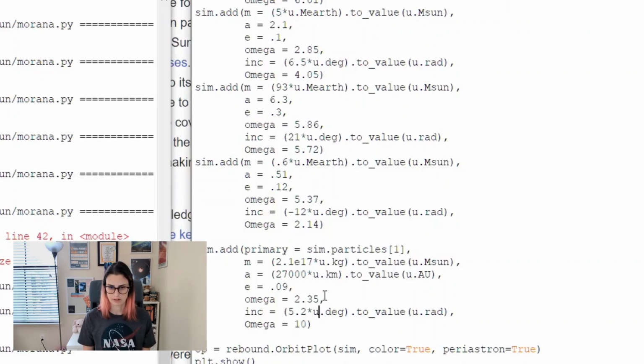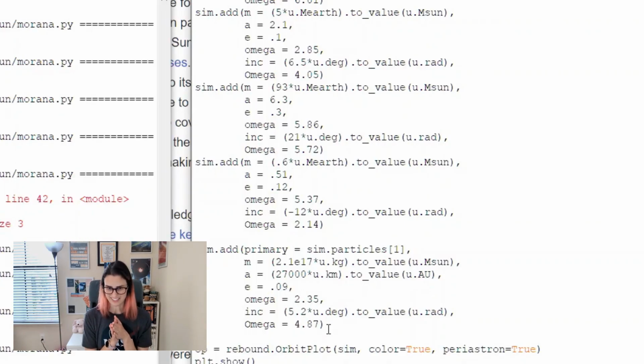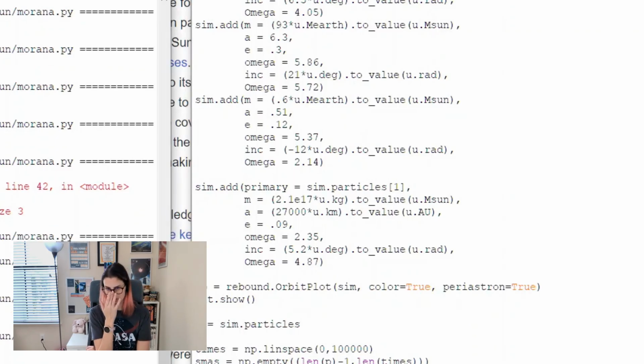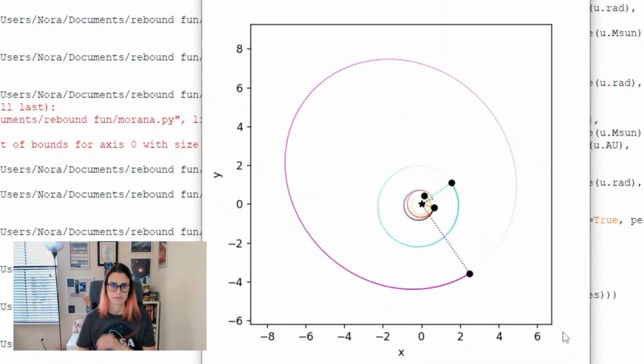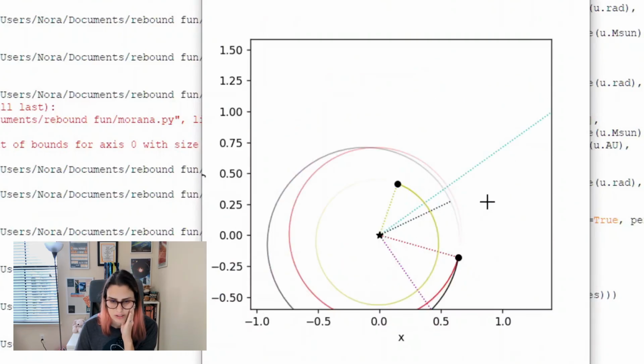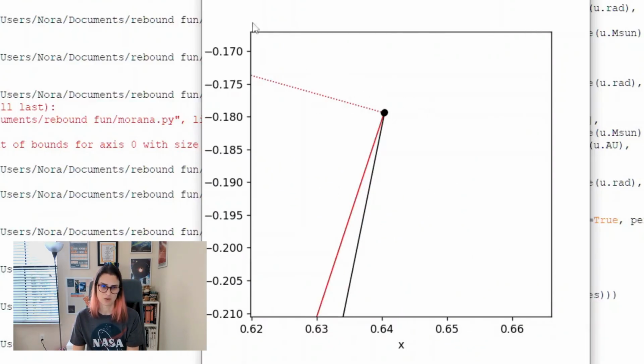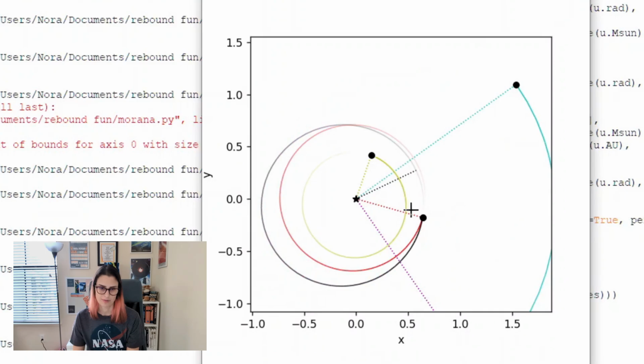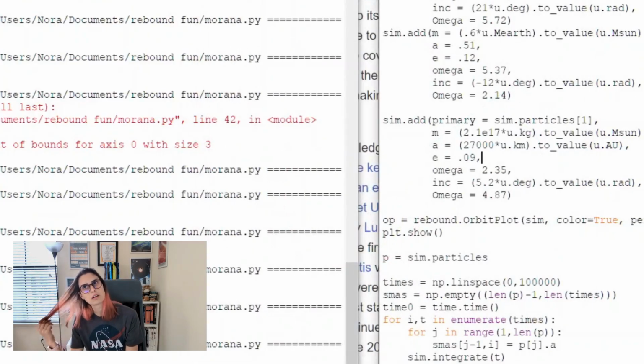What a weird video I'm making right now. Lovely. Let's see if this worked. I think you can't use orbit plot for this because orbit plot assumes that they're all orbiting the primary, basically, or the center of the system. So yeah, you can see here, it's assuming that this object has an orbit. It does not. So they're both right next to each other and you can see these two orbits, and that's obviously not correct.